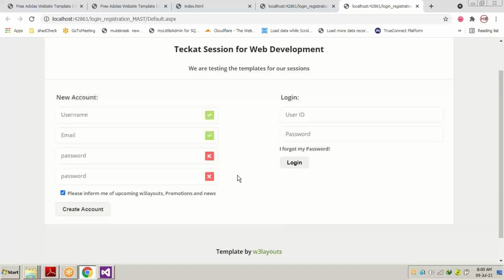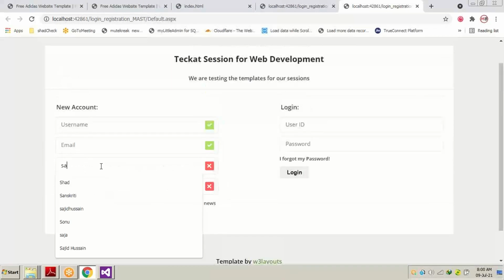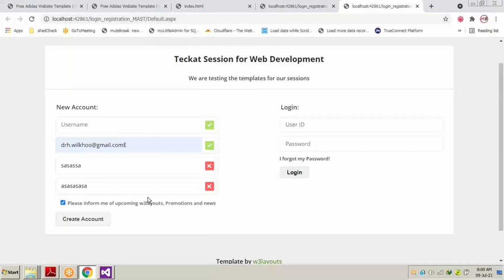We only require the text box and button to execute the server-side coding. That's why we change only those two things, not any labels, colors, icons or anything else. Now here you can see if we write something in password, the alphabets are shown. So remember, in password the text mode should be password.